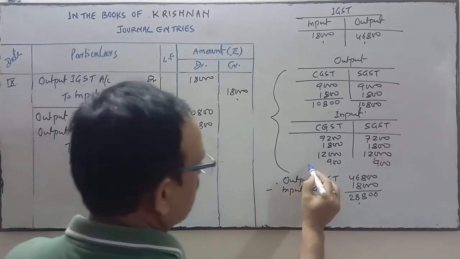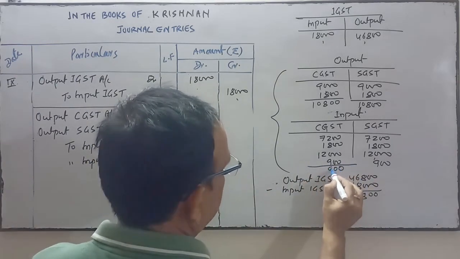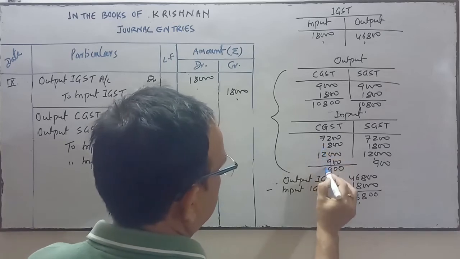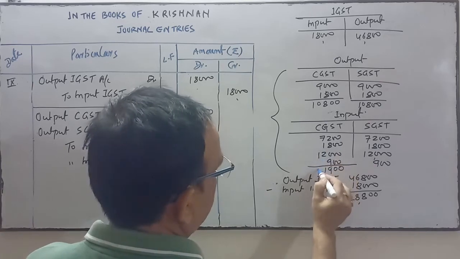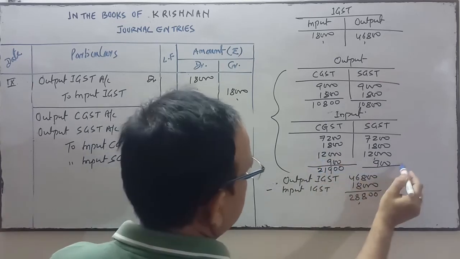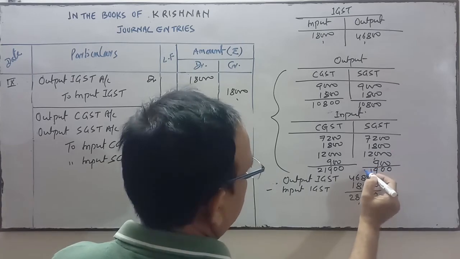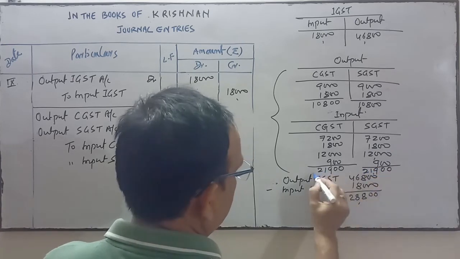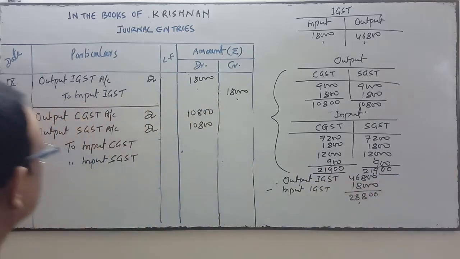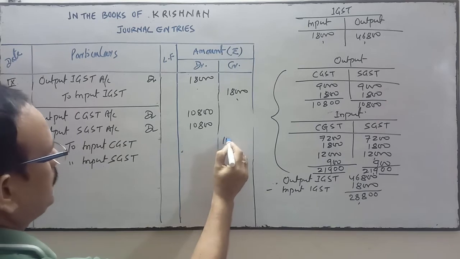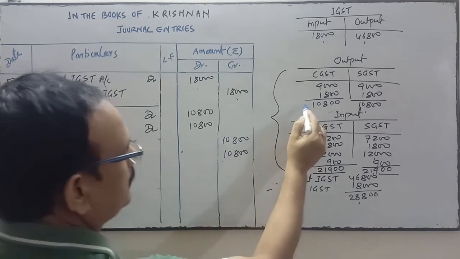See the total of input CGST, how much is it? 21,900. This side also the same, 21,900. So 10,800 and 10,800 is settled.